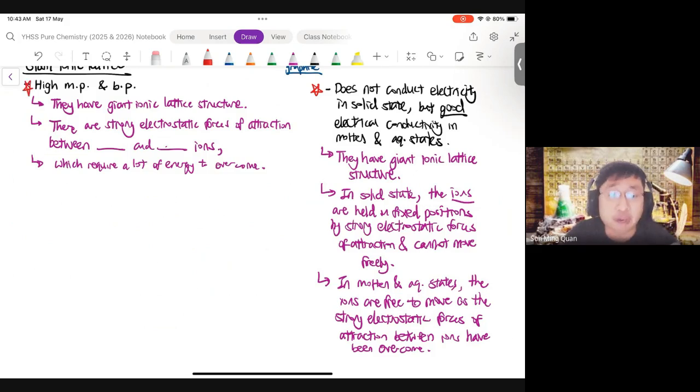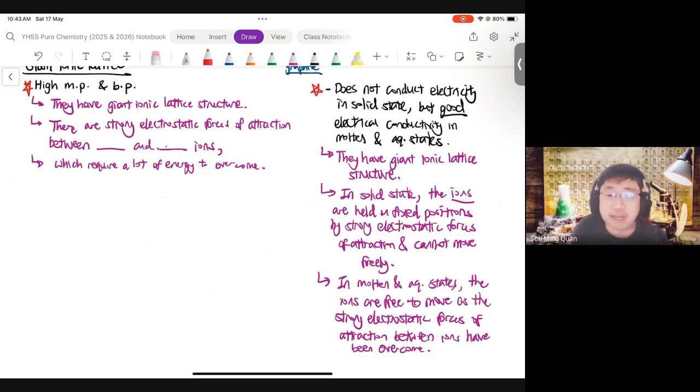What do I mean by reverse engineering? What if I didn't tell you this was ionic? Can you, based on the melting points and electrical conductivity in different states, work out that this is an ionic lattice structure? So I think that's important. Can you take a step back after you have finished copying and look at the two properties?